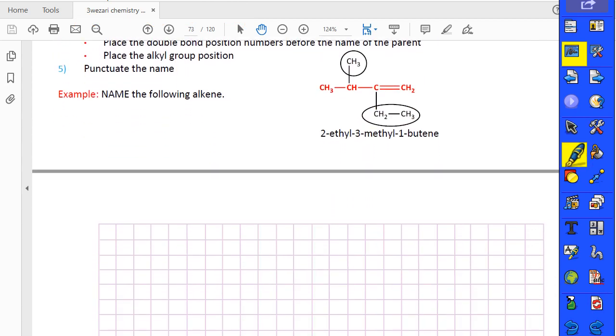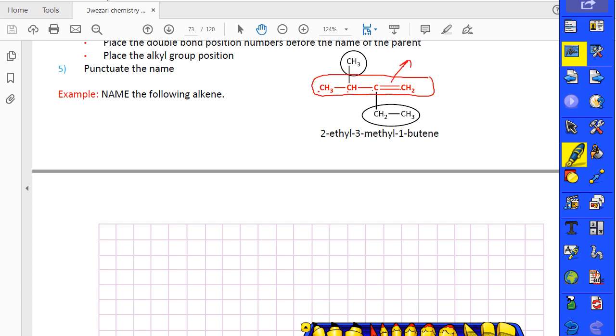Here, as you see, guys, we have 1, 2, 3, 4 carbons, and there are different alkyl groups. The most important information, guys, is that your straight chain must contain the double bond.